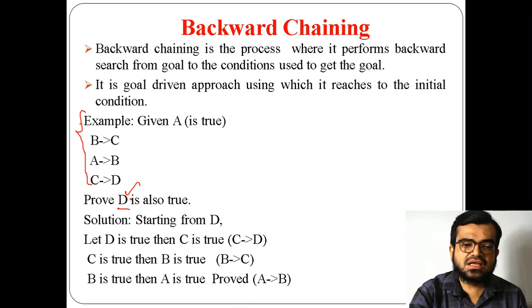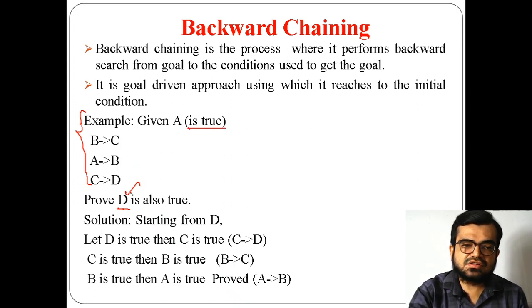I repeat once, it starts with the goal state, that is, the statement D. I have to start from D. As I am starting from D, it doesn't mean that it is true, but I have to prove that D is true. How can I prove that D is true? I can prove it by reaching from the goal state to the initial state, because, as already mentioned in the example, the initial state is true.